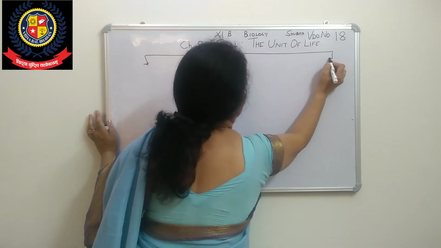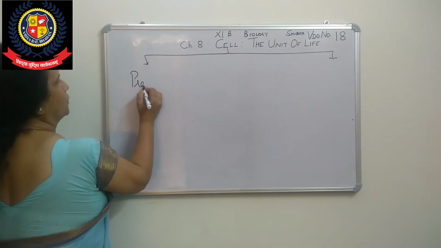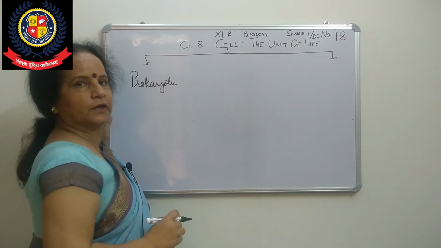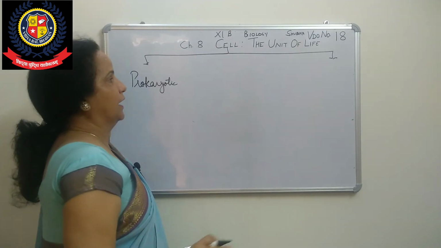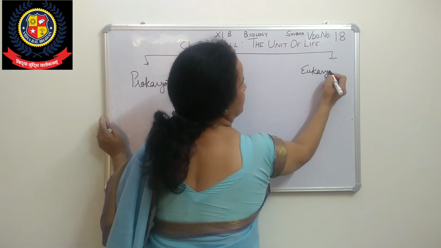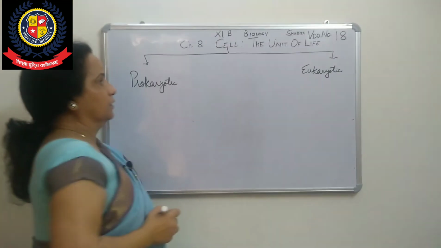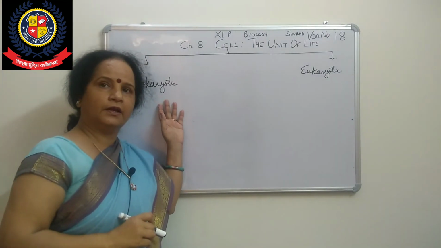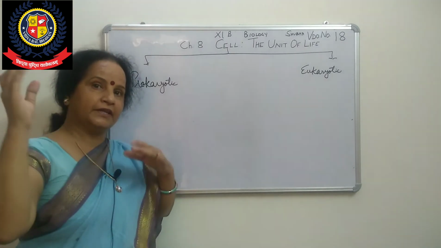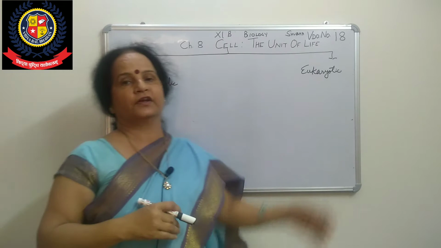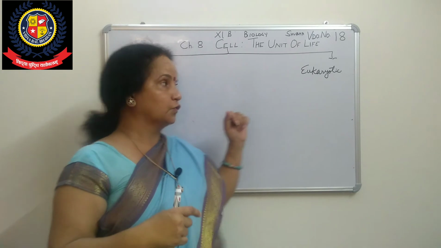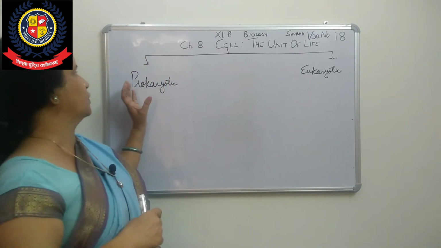One is called prokaryotic. Have you heard, all of you? And the second one is called eukaryotic. What does it mean? Prokaryotic cell and eukaryotic cell. Pro means primitive, purani, ancient, and eu means advanced, more developed. So first we'll come to the prokaryotic.